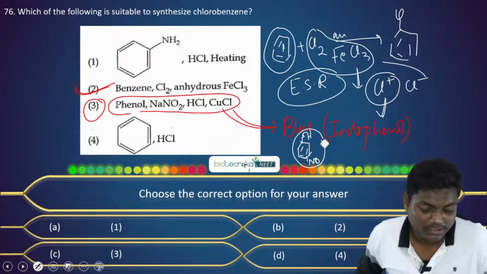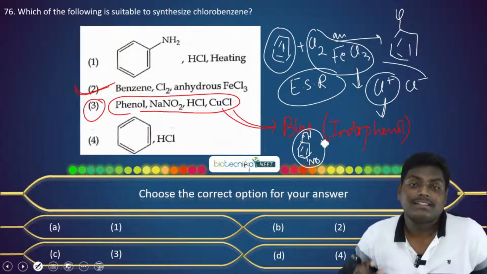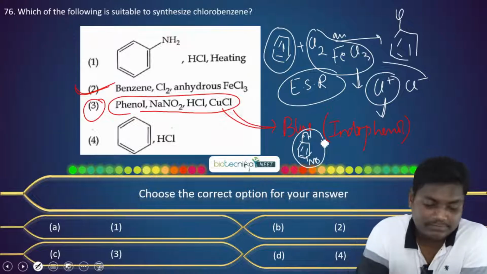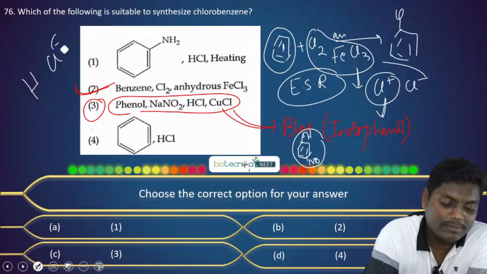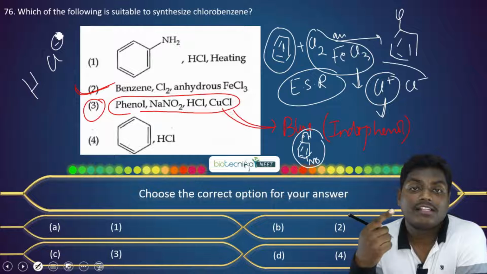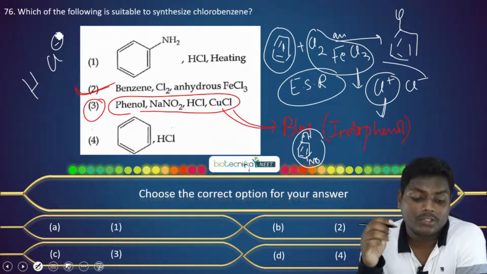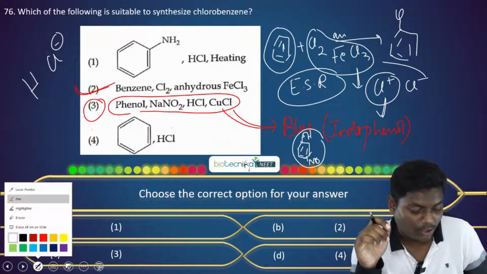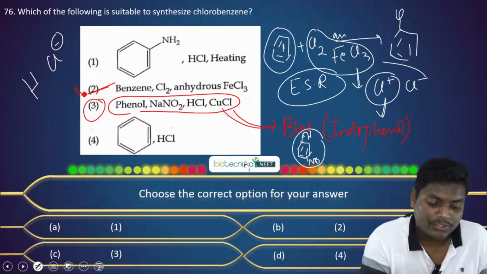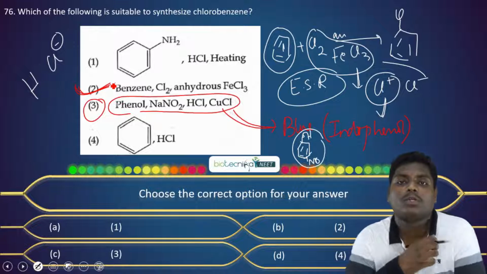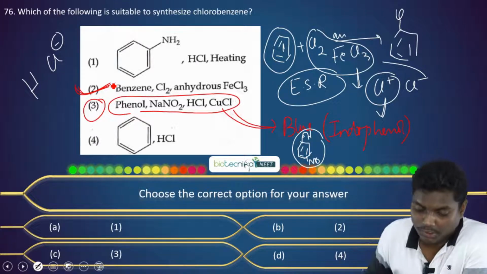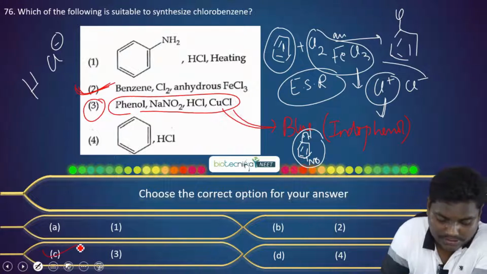And in the fourth option, that is benzene with HCl, this won't react because HCl is ionic. The Cl minus will be there, but benzene is electron rich, so this can't attack. So this reaction can't go. So which of the following is suitable to synthesize chlorobenzene? The correct option is option 2, where benzene with chlorine can react in the presence of anhydrous ferric chloride. So the correct option is option C.